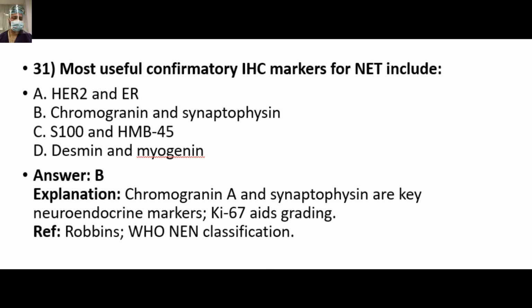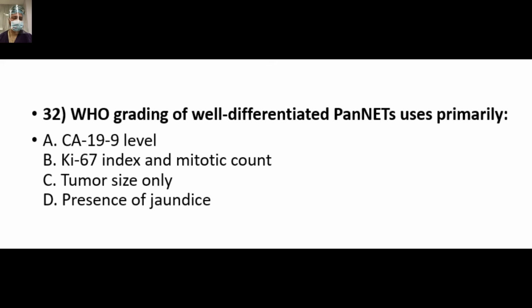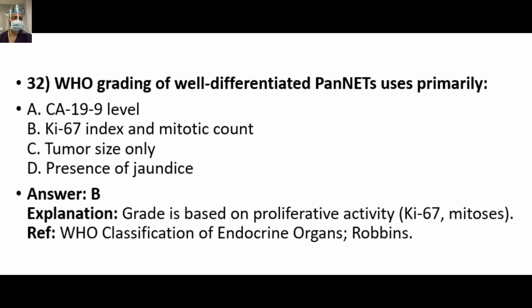Ki67 aids in grading. Do remember that. The WHO grading of well-differentiated PNETs is usually primarily based upon B, Ki67 proliferation index and mitotic count. Ki67 is less than 3, 3 to 20, and more than 20, and mitotic count is less than 2, 2 to 20, and more than 20.